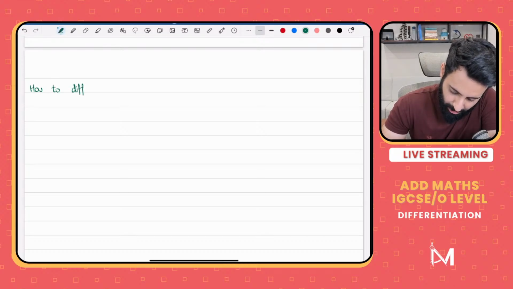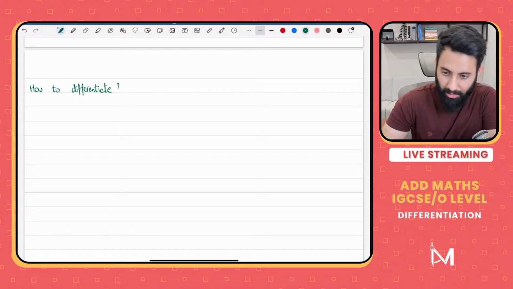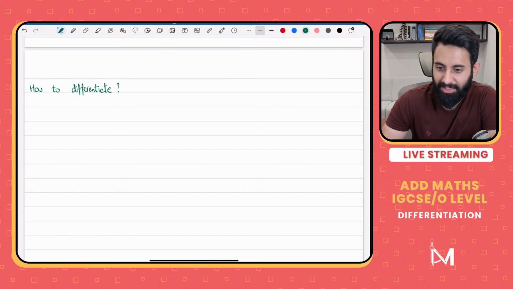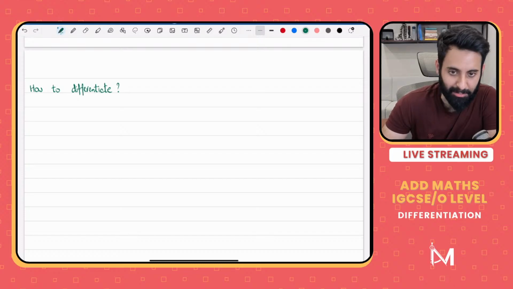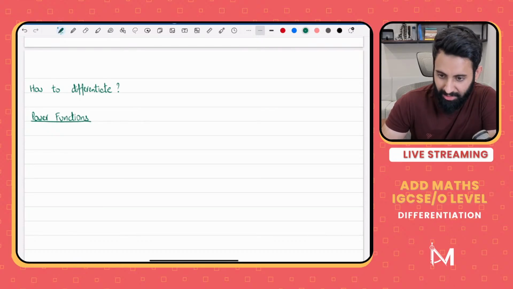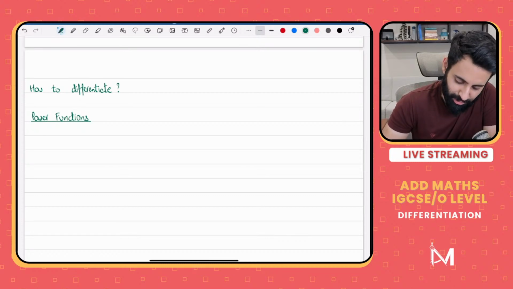Now, there are many types of functions that we need to learn how to differentiate. So we will start with, it's a total waste of time for non-AD math students. It's better that you study math instead, unless you have finished all the past papers and exhausted all the material, then yes, otherwise you shouldn't.